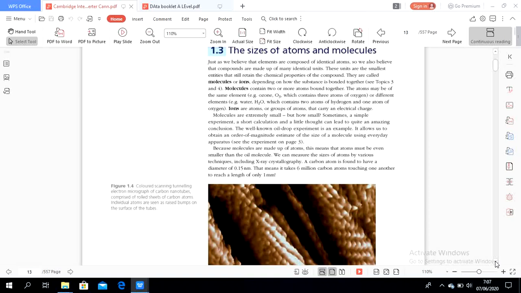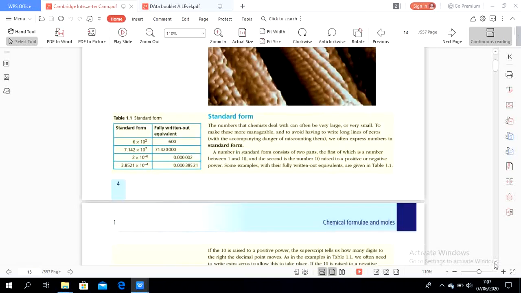Because molecules are made up of atoms, this means that atoms must be even smaller than an oil molecule. We can measure the size of an atom by various techniques, including X-ray crystallography. A carbon atom is found to have a diameter of 0.15 nanometer. It means it takes 6 million carbon atoms touching one another to reach a length of only 1 millimeter. So we know how small the size of an atom is.